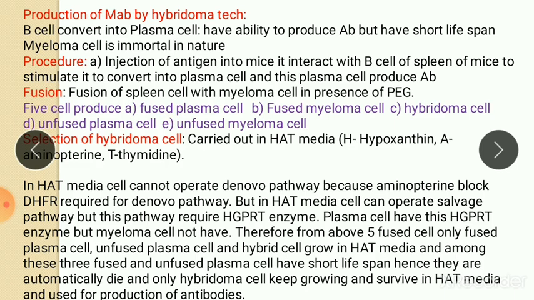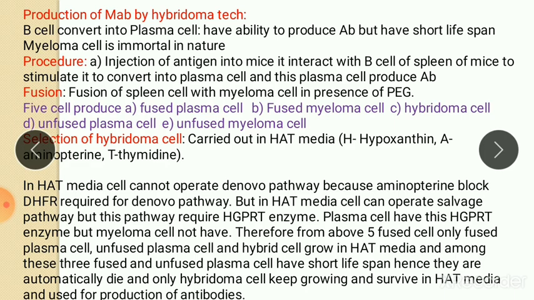Plasma cells in our body have the ability to produce antibodies, but they have a very short life. Therefore, we cannot produce antibody for a longer period of time. So to avoid this problem, hybridoma technology is used.